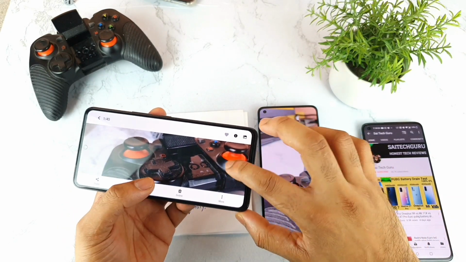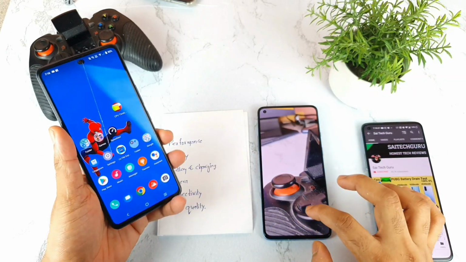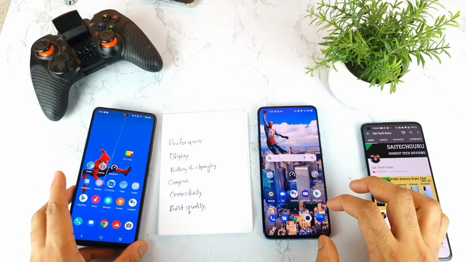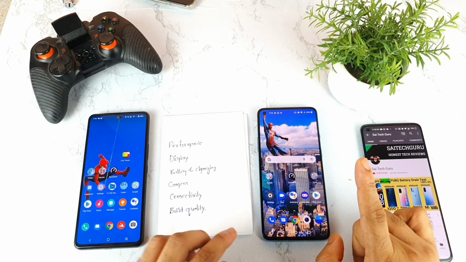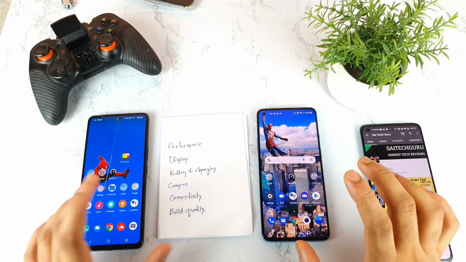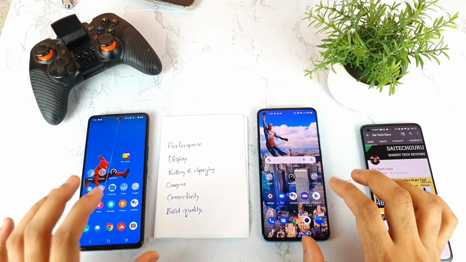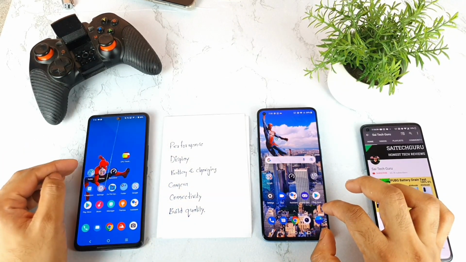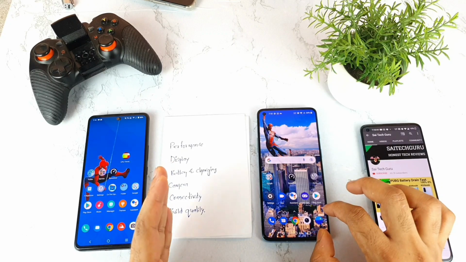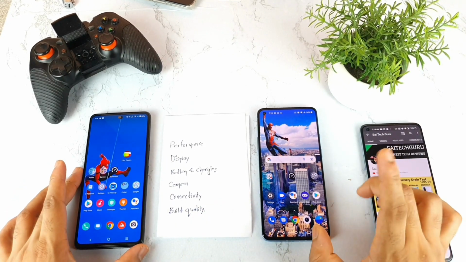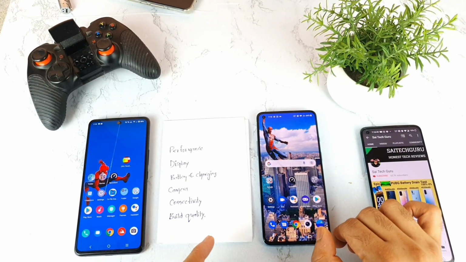But there's definitely quite a comparison between both phones, and most of the feedback I got is that IQ7's camera is slightly better when compared with the OnePlus 9R. But I'll do a separate video, friends, since in one video it's unable to explain in complete detail. Overall, as a round figure, I can tell you the camera is slightly better in this phone. I'll try to do an in-depth comparison A to Z regarding the camera, so stay tuned for that video. Maybe tomorrow I'll do that. That is a pending video for me right now.